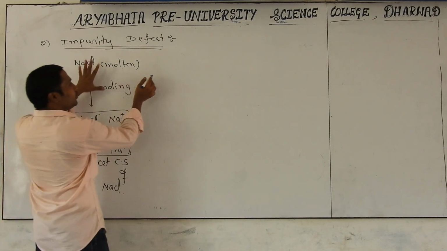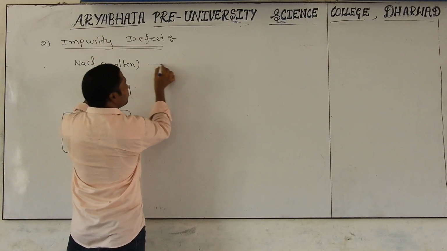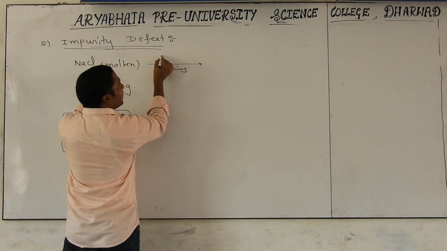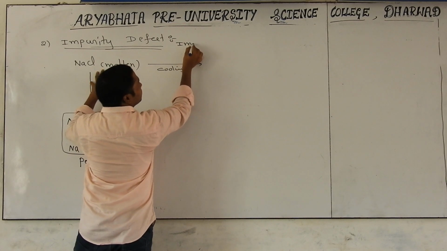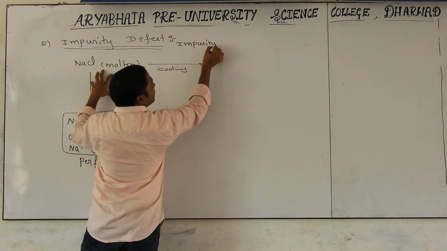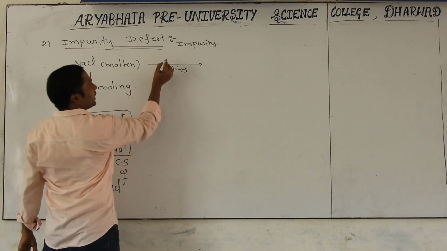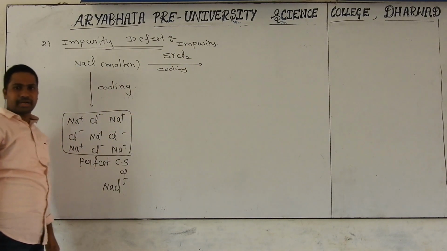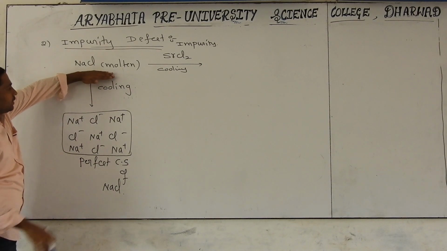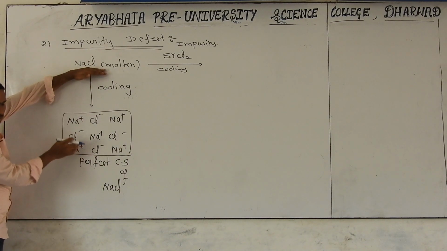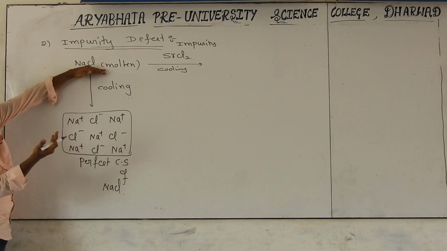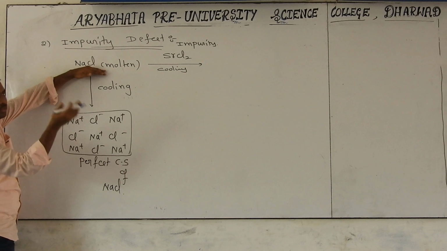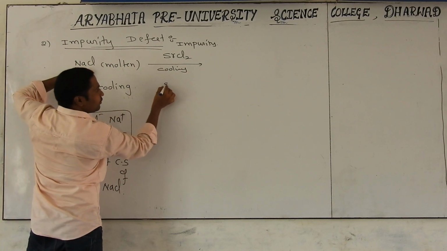For example, you take this and do cooling, but you are adding some impurity. Impurity means from outside you are adding some unwanted particles, like SrCl2. Strontium chloride you are adding to this molten liquid. If you do it purely like this, we get a perfect crystal. But here we get an impurity, because you have added some amount of impurity. Then what happened? You have to see here very carefully.